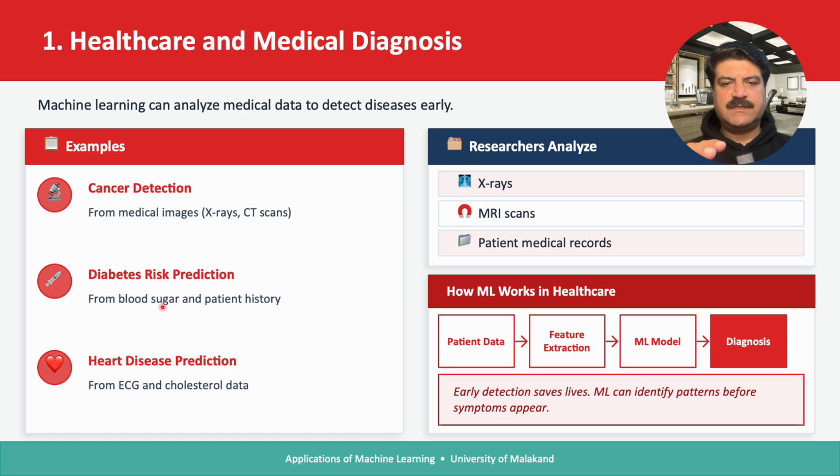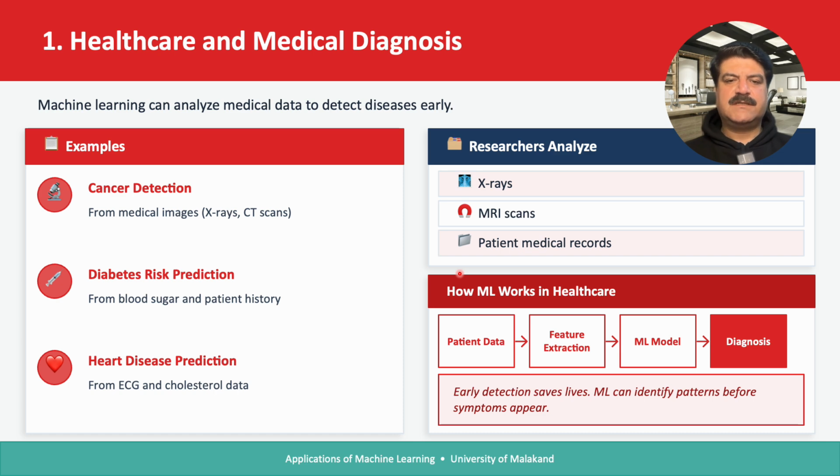If the data set is either labeled or unlabeled, then it realizes or predicts the patterns in that data, and it produces results in the form of predictions. We can also use it in heart disease prediction from ECG and cholesterol data.